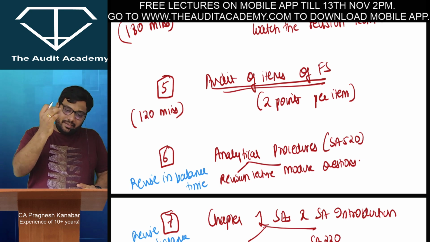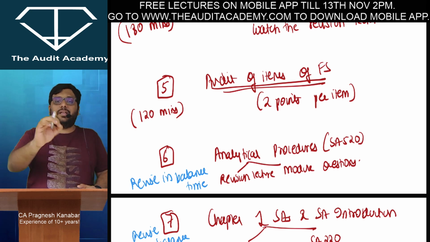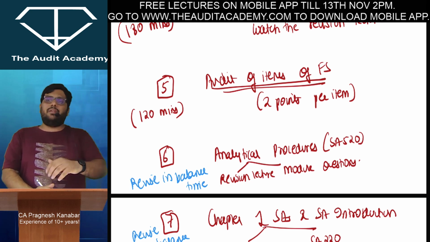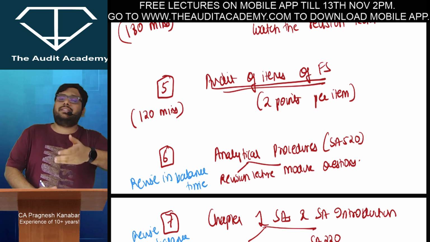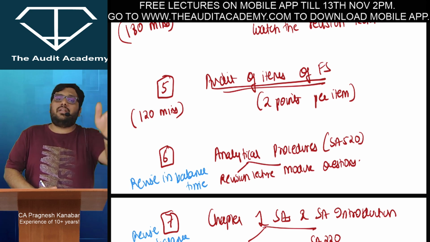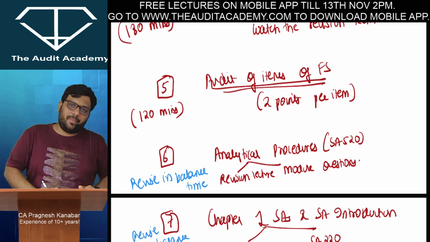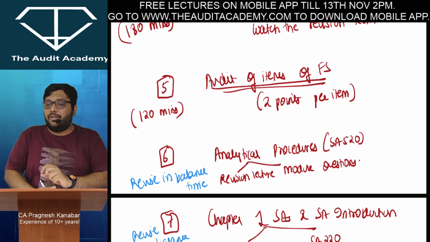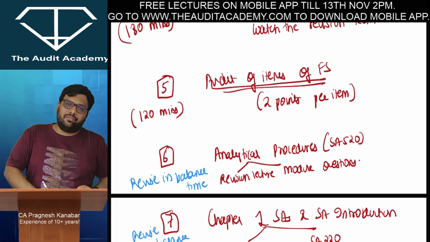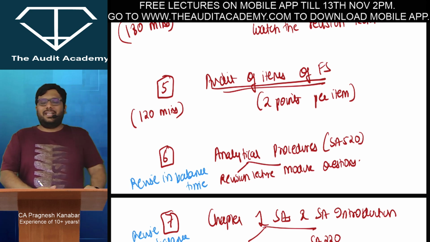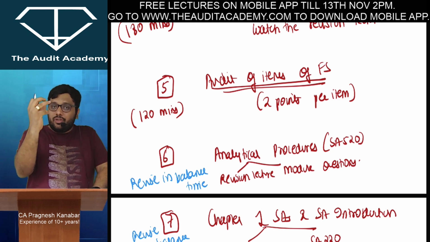The main trick is कि suggested answer के साथ आप एक दो point tally कर पाओगे कि नहीं. So sometimes salary का है, then you may write that check whether salary is properly recorded or not, check whether the number of employees, check whether. But if you don't write the word pay slips, all right, or if you don't cover the point of TDS on salary and stuff, then in that case I will not give you the marks. So ऐसा ना हर एक item को लेके थोड़ा you need to prepare.